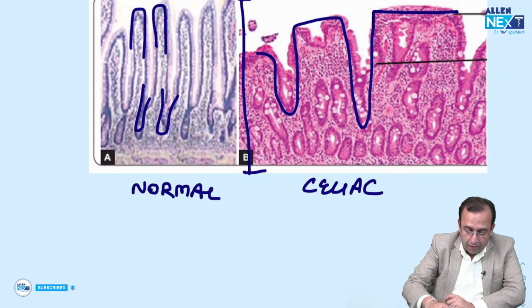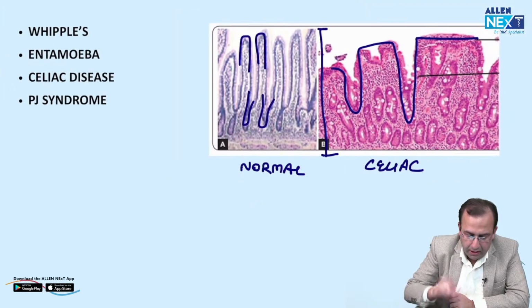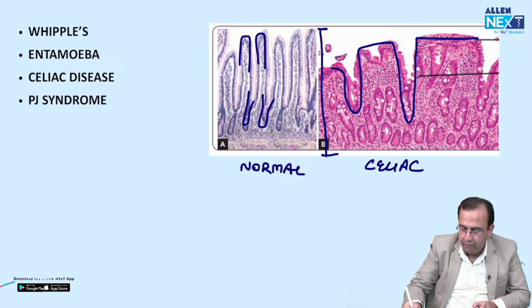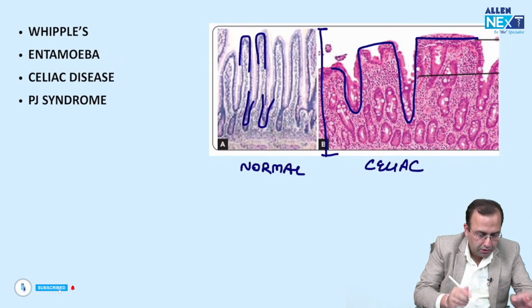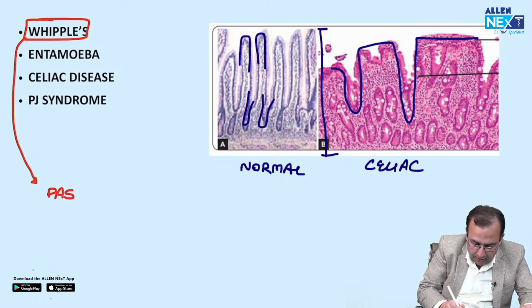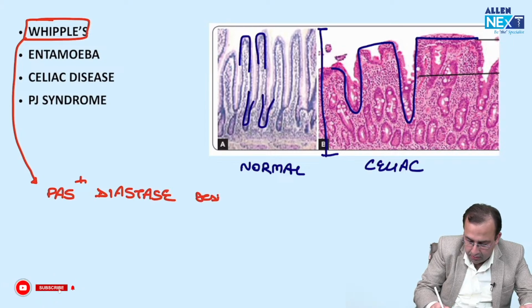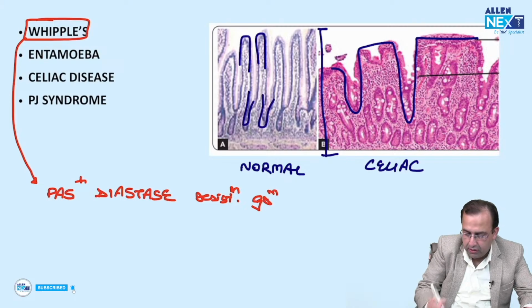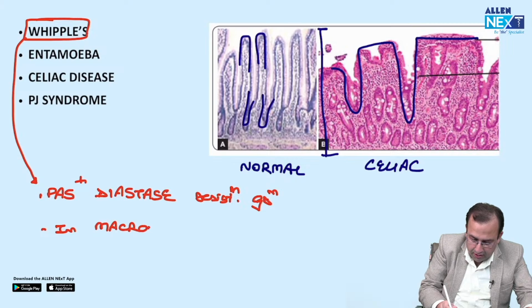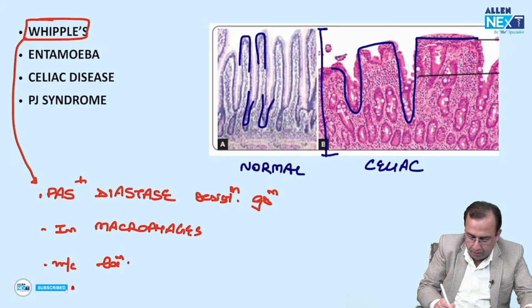Next point. Now celiac has been asked so many times that if the examiner wants to go a step further, he can talk about Whipple's disease. There's a very high probability of Whipple's being asked in this exam. Whipple's shows the presence of PAS positive, diastase resistant granules within macrophages, most common location of which is the lamina propria.